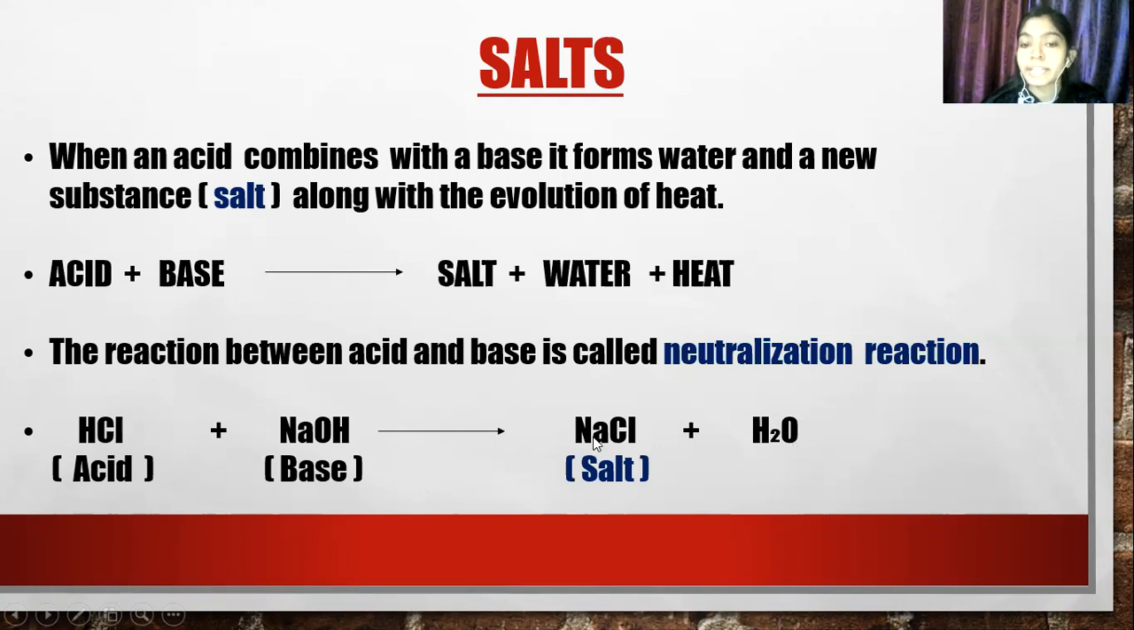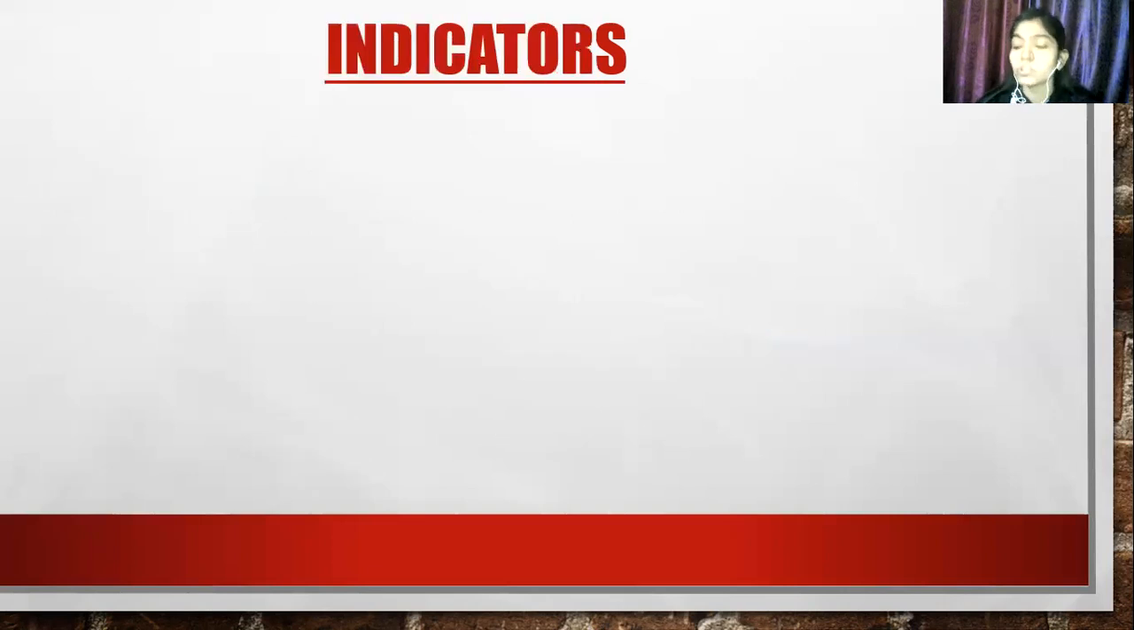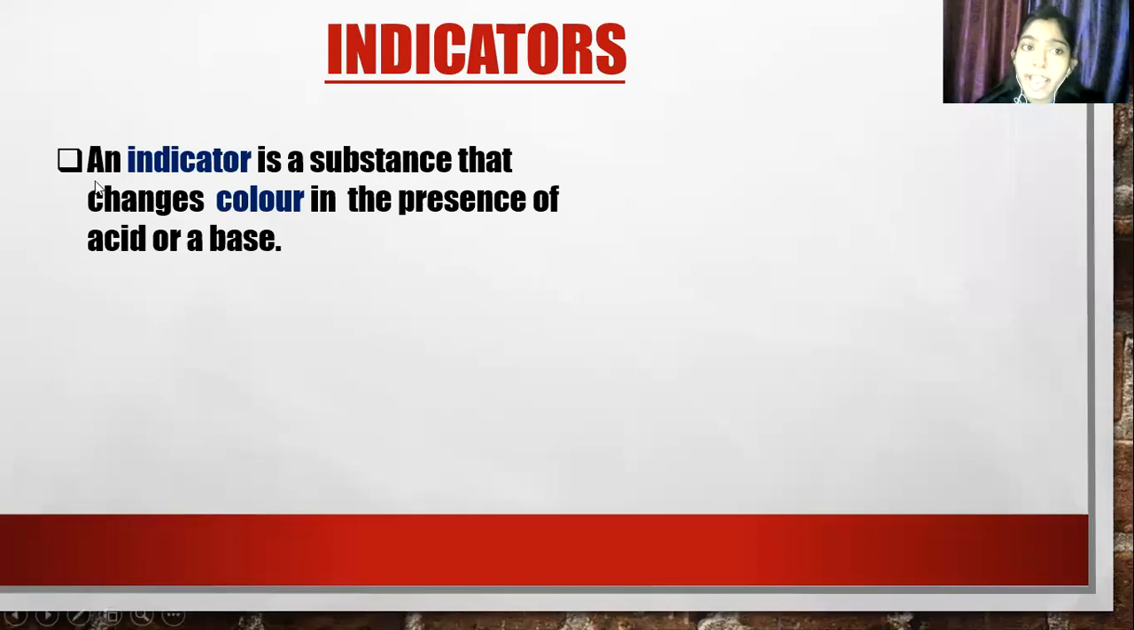So the nature of salt can be acidic, basic or neutral. Clear? Okay. So what are used to test acid and bases? Indicators. Very good. So what are indicators? An indicator is a substance that changes color in the presence of acid or base. So an indicator indicates whether the substance is acidic or basic.